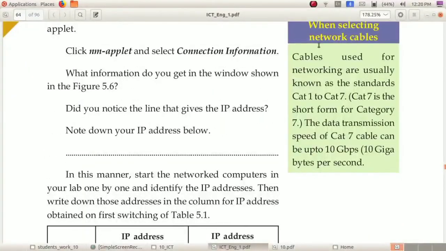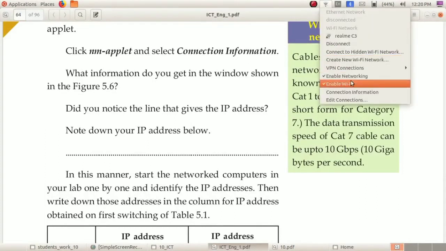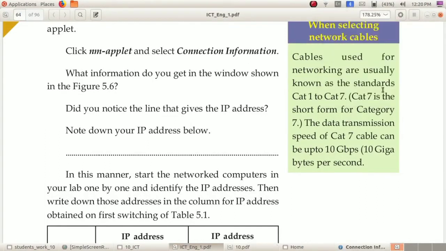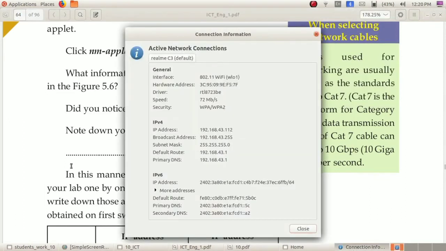Click on NM Applet and then select connection information. Here you can see the IP address of the device.